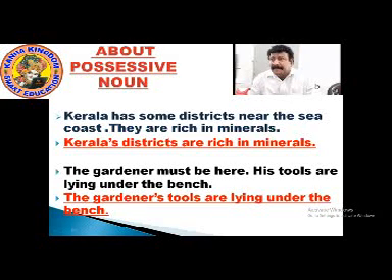The gardener must be here. His tools are lying under the bench. There it says the gardener's tools. When we say gardener's tools, it means his tools are lying here under the bench. Gardener's, with apostrophe s, we have used here to show that the tools are of the gardener, which are lying under the bench. The gardener's tools are lying under the bench.